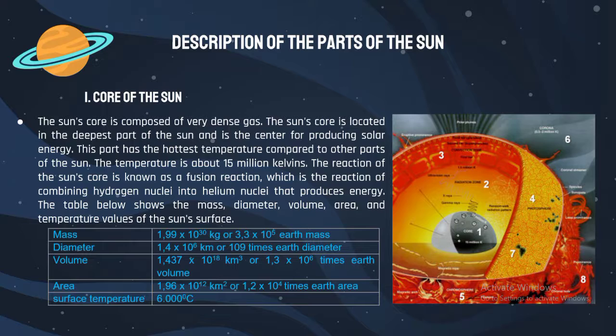The reaction of the Sun core is known as a fusion reaction, which is the reaction of combining hydrogen nuclei into helium nuclei that produces energy. The table below shows the mass, diameter, volume, area, and temperature value of the Sun's surface.